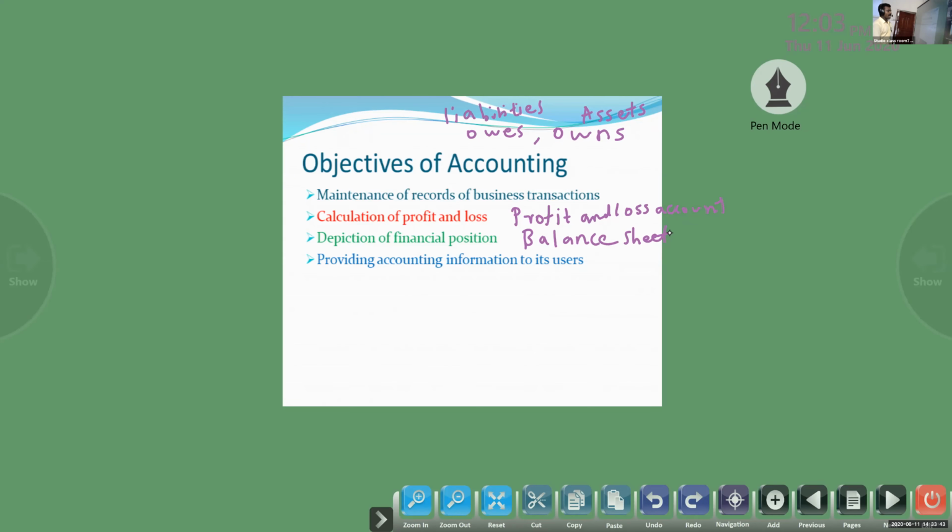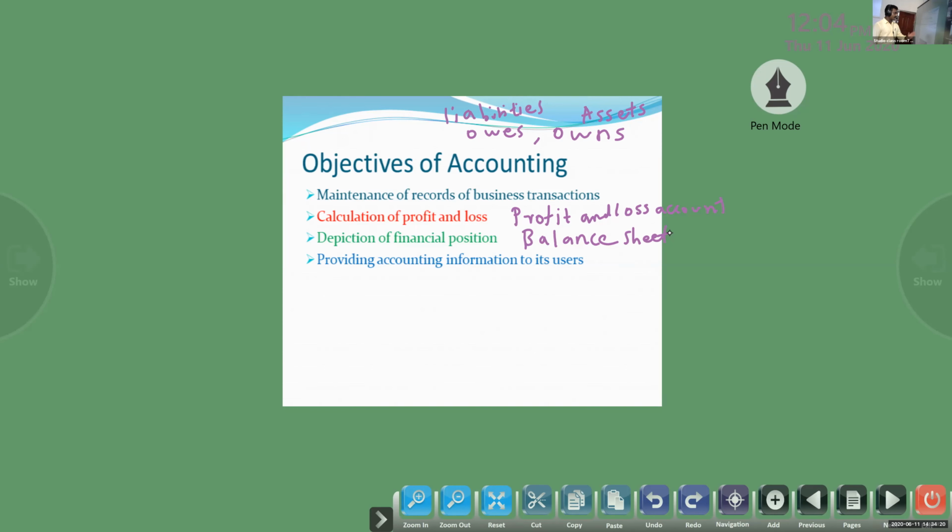Next, last, our objective of accounting is providing information to its users. The accounting information obtained from the records should be communicated to the users of accounting information. Many users are there: owners, creditors, bank, government, employees, customers. So we have to provide the information to the users. That is our last objective of accounting.